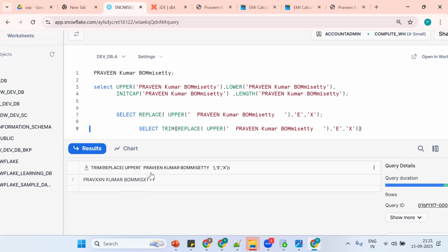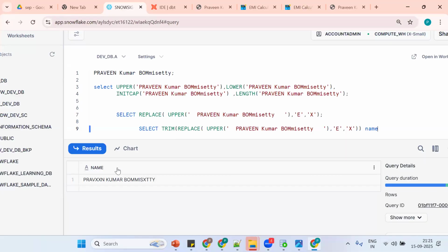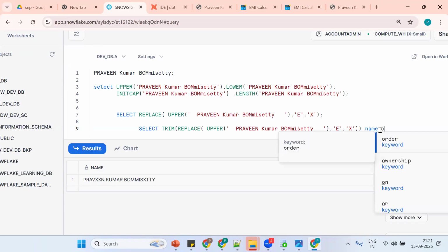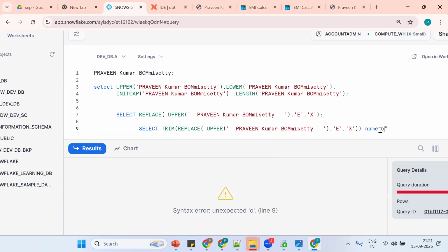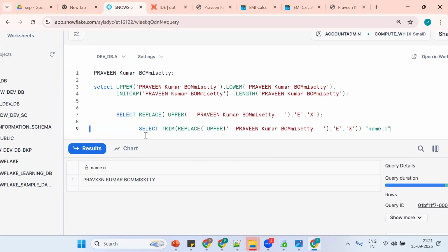Now I want to give a proper heading. How to give a proper heading, by using what concept? Column alias. So by using column alias we can add it. Suppose I am getting a small-case heading, but it is converted into capital case. How to keep it in the same case? You should put it inside double quotation marks. If I want to get spaces also, make use of double quotes. When I put double quotes, the same text will be displayed.